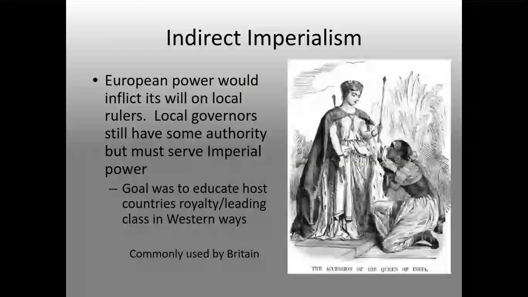Indirect imperialism: a European power would inflict its will on local rulers. Local governors still have some authority, but must serve the imperial power. The goal was to educate host countries and the royalty or leading class in Western ways. The idea was to keep them in charge, so you have an invisible hand moving them in the direction you want them. This was commonly used by Britain.